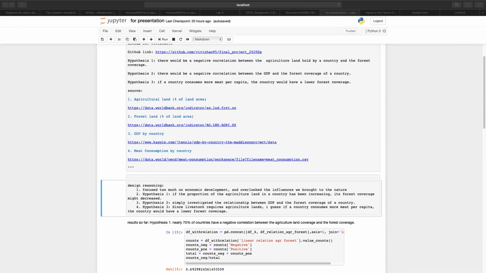Since my sample data has over 200 countries and regions, I decided to first work out the average change rate of each country's forest coverage and the agricultural land coverage.